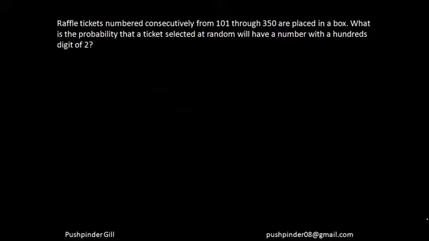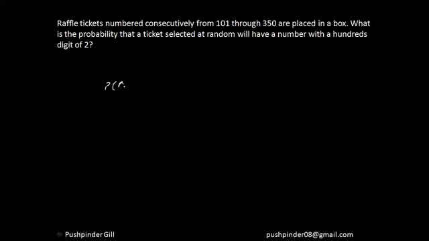So let's move forward. Okay, so the raffle tickets are numbered consecutively from 101 through 350 in a box. What is the probability that the ticket selected at random will have a number with hundreds digit of 2? So what is the formula for probability, guys?